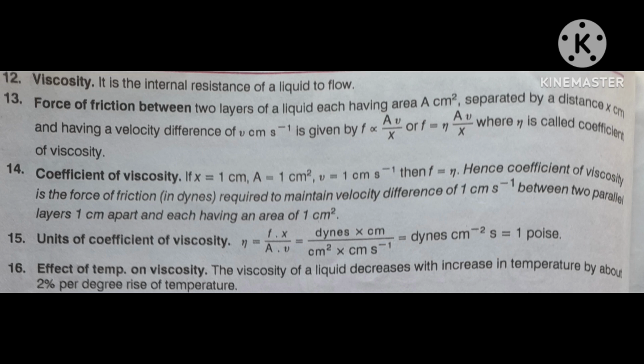This coefficient of viscosity is the force of friction in dynes required to maintain a velocity difference of 1 centimeter per second between 2 parallel layers 1 centimeter apart, each having an area of 1 centimeter square. This is the definition of coefficient of viscosity.